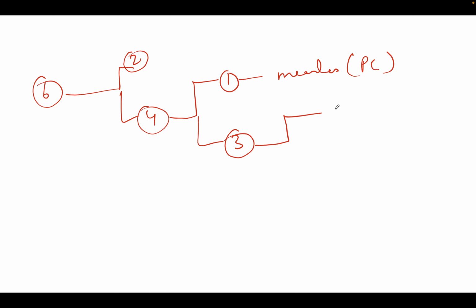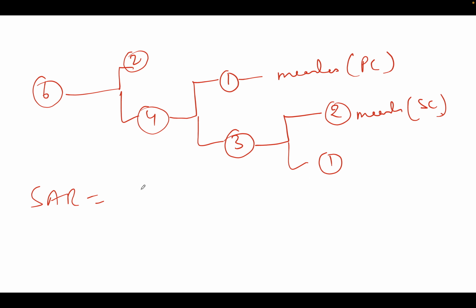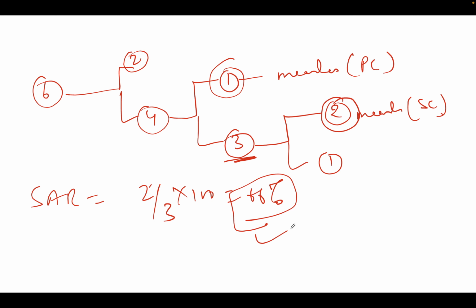Subsequently, I come to know that two kids developed measles. So these are my secondary cases, right? Here one is left. If I ask you what the secondary attack rate is, here it will be 2 out of 3. These two children developed measles out of these 3. The primary case is not a part of either. So 2 by 3 into 100 becomes 66%, right? So this is your secondary attack rate.